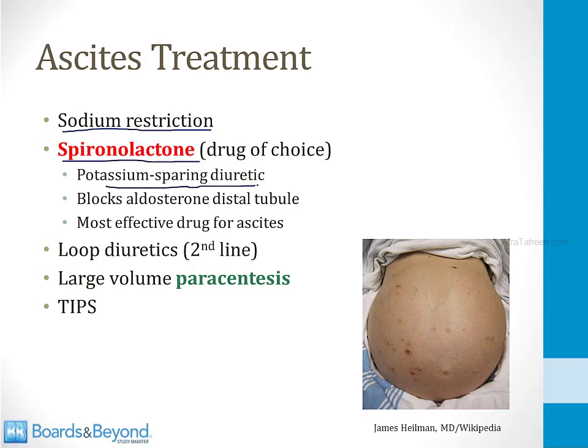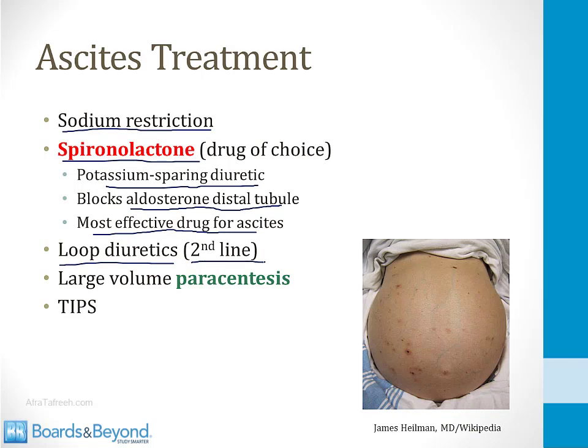It's a potassium-sparing diuretic. It blocks aldosterone in the distal tubule. I talk about this drug in detail in the renal modules. It's been used for decades for ascites. For reasons that are not entirely clear, it's more effective than other diuretics and is always the first-line drug of choice. If spironolactone is insufficient, you can add loop diuretics. These are second-line therapy. These are drugs like furosemide.